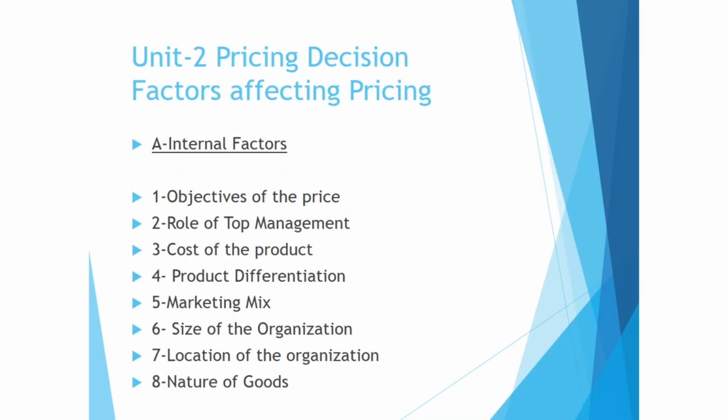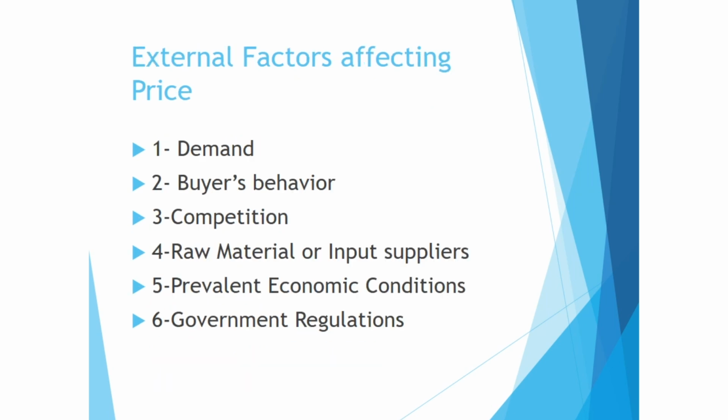Now, the next unit is price decision, that is unit 2. The very first topic is factors affecting pricing. There are 2 broad factors, internal and external. Both the factors have to be done nicely. The expected question on this topic is case based. Okay, indirect questions may come on any of the internal factors and external factors.